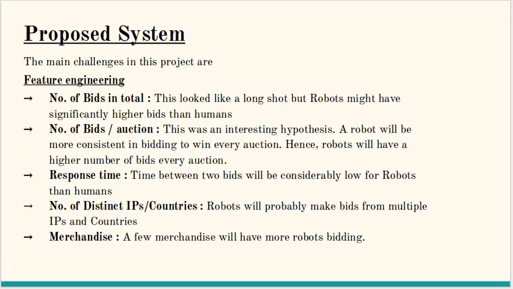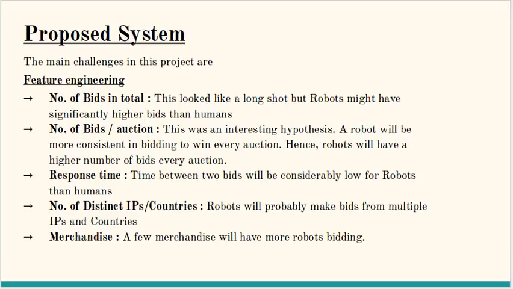The goals of why a robot wants to enter an auction have to be considered while feature engineering. That is, its main aim is first to win an auction and second to make the price artificially higher. Also, by intuition, a robot would be more likely to be the first one to bid on an auction or to bid after the first person has entered. So all this boils down to the following features. First, the percentage of time that it is first, second, before last and last in an auction. The next is the percentage of bids on oneself, followed by the percentage of bids when another bid was done.